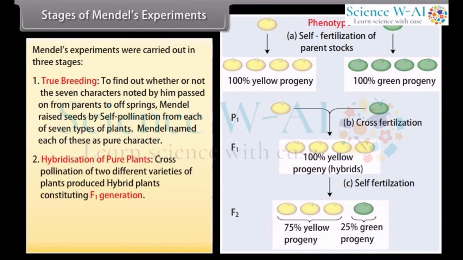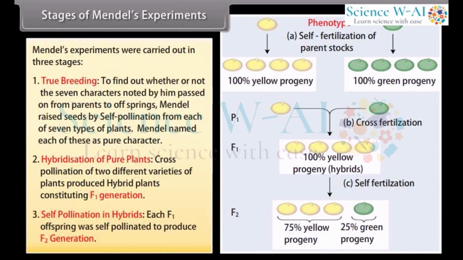Hybridization of pure plants: cross-pollination of 2 different varieties of plants produced hybrid plants constituting F1 generation. Self-pollination in hybrids: each F1 offspring was self-pollinated to produce F2 generation.